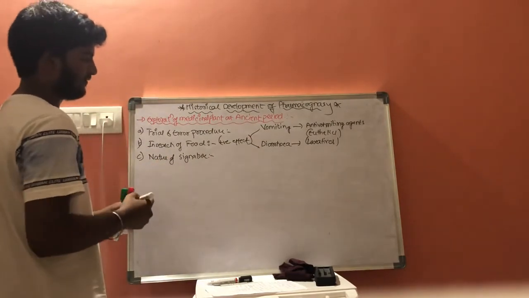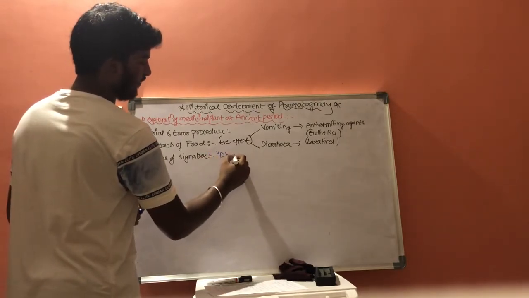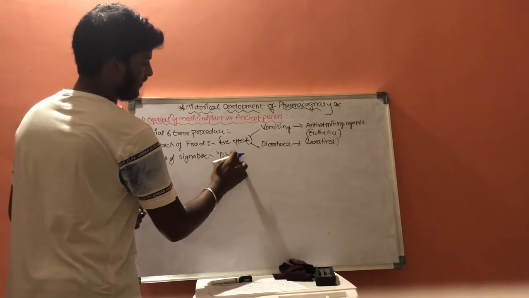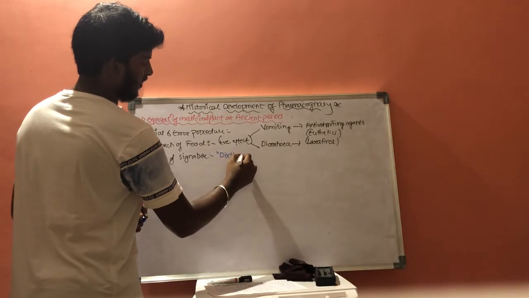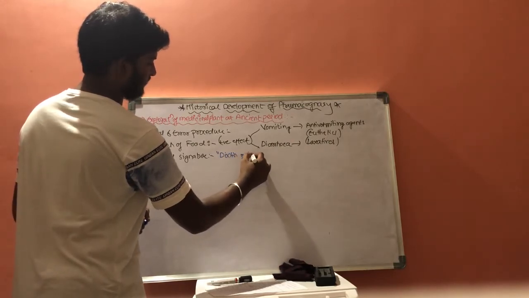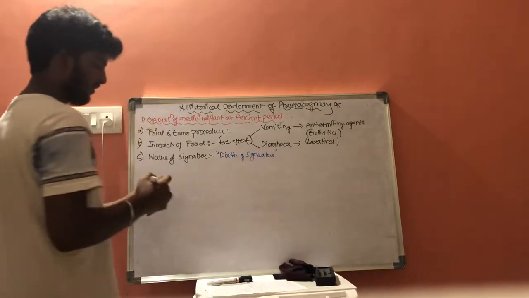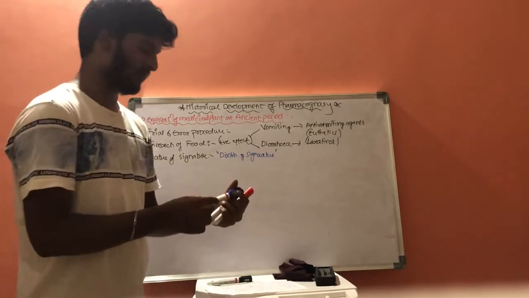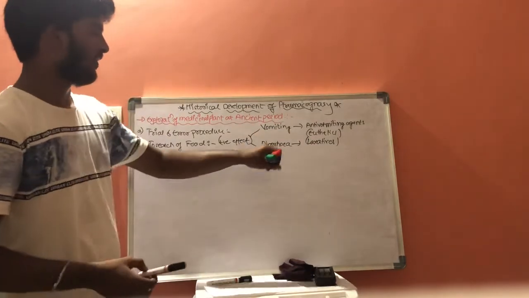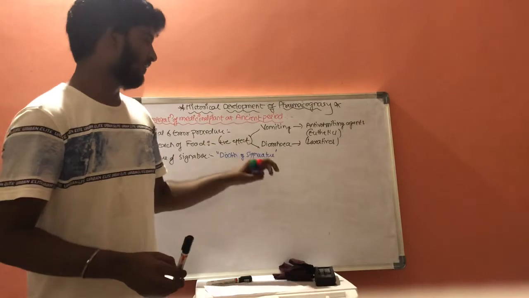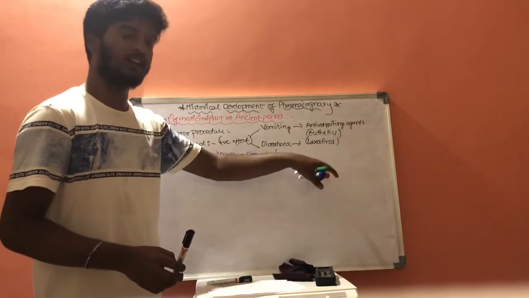And there is one more term, that is doctrine of signature. What is doctrine of signature? It means that some specific types of plants have structures which are similar to those of human beings or animals.